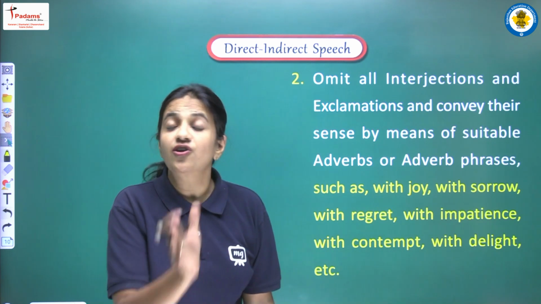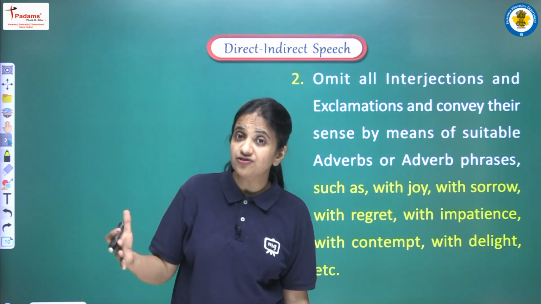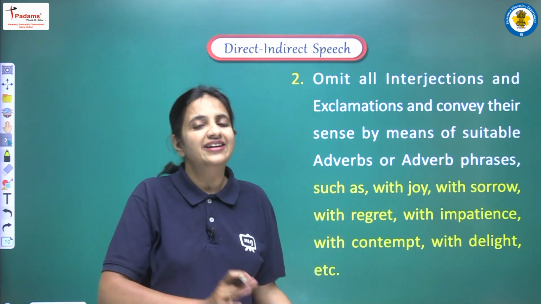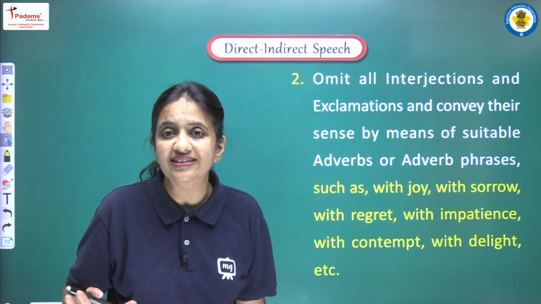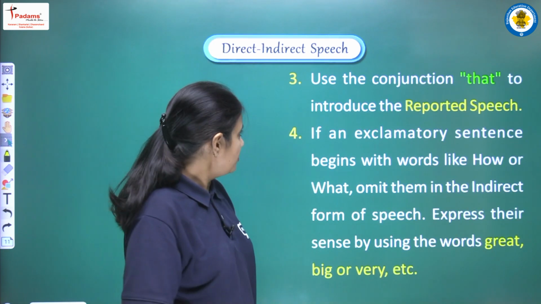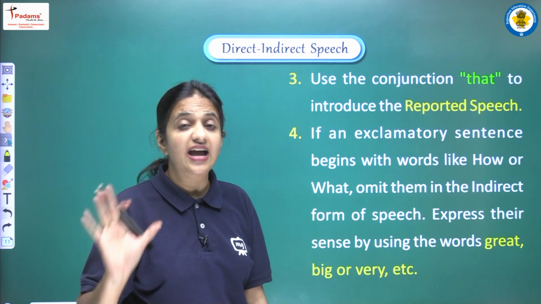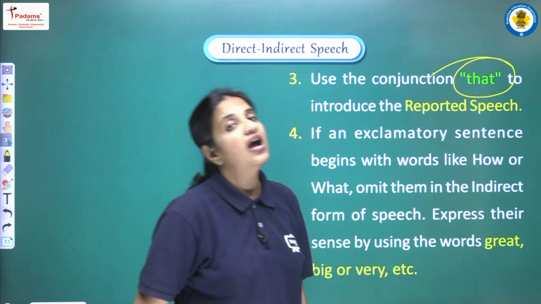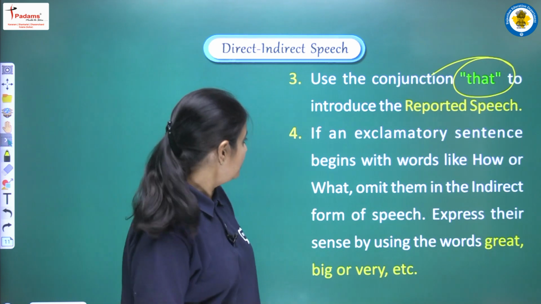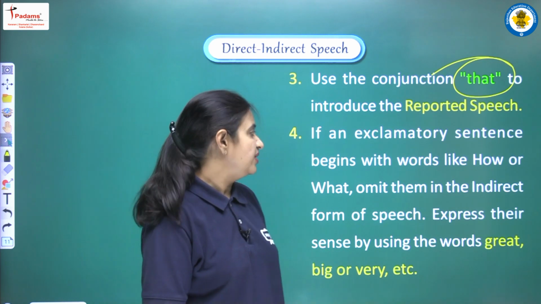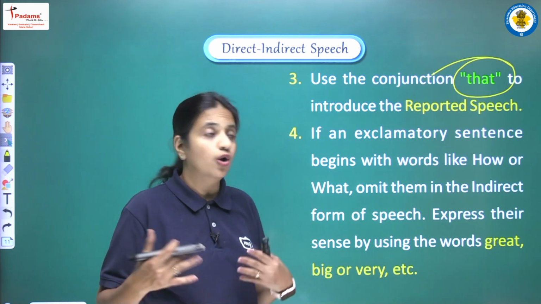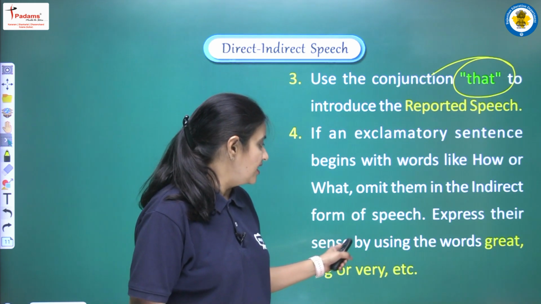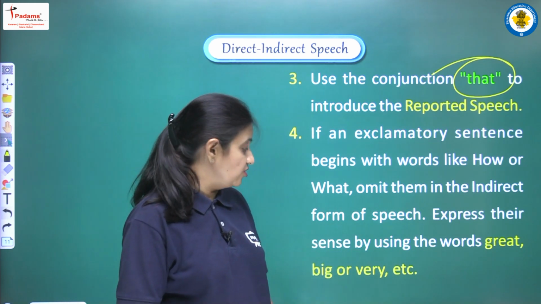But just first of all read the sentence, try to have the meaning of the sentence, and then choose the word that suited the mood of the sentence in the most appropriate manner. Okay? Now next point, use the conjunction that to introduce the reported speech. So in exclamatory sentence also our conjunction will be that only. If an exclamatory sentence begins with words like how or what, omit them in the indirect form of speech. Express this sense by using the words great, big or very.